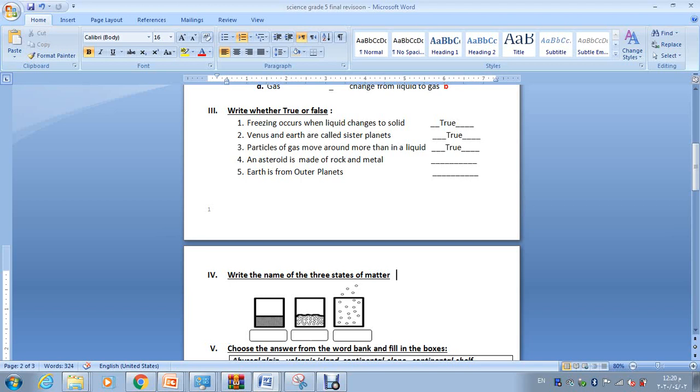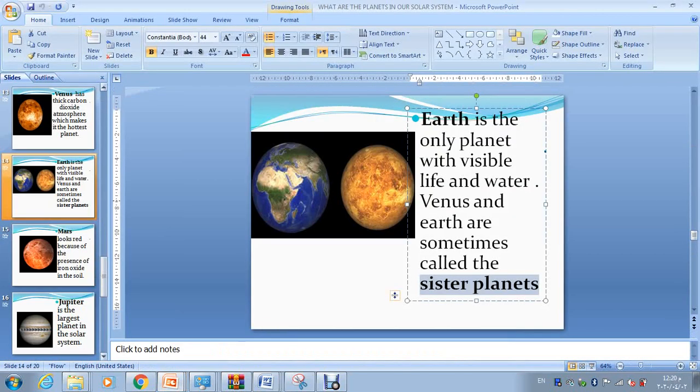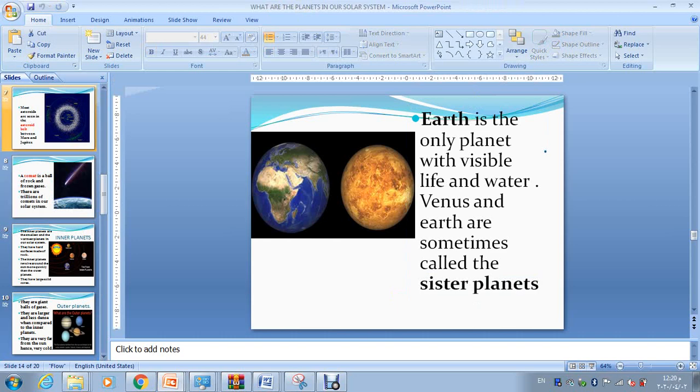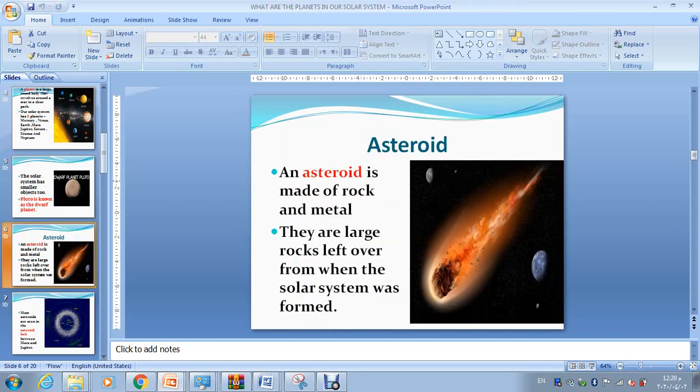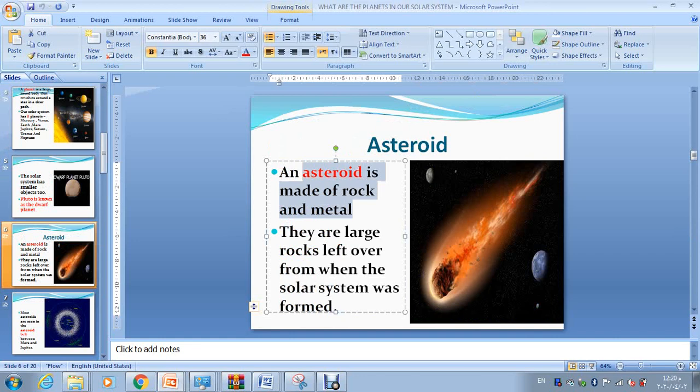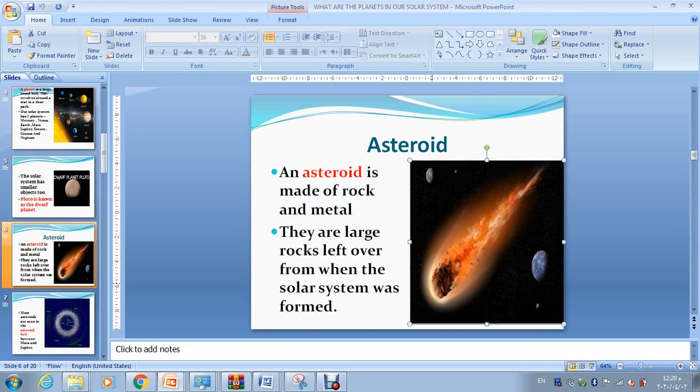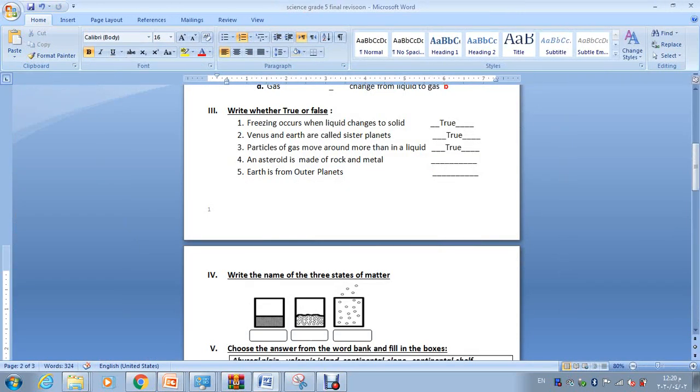An asteroid is made up of rock and metal. Is it made up of rock and metal? Yes, it's made up of rock and metal. Why? Let's make sure. Asteroid is made up of rock and metal. They fuse together, the rocks and metal. This is how the asteroid looks. Rocks and metal fuse together and form an asteroid. So true.